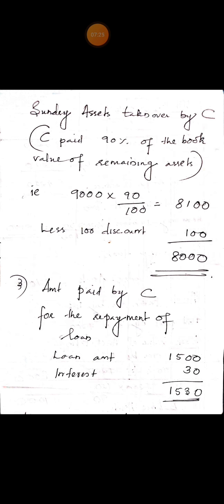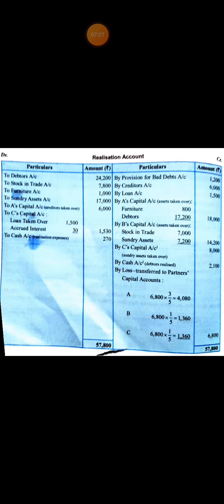External liability paid by a partner is debited to the realization account with the partner's name, to C's capital account 1,530. Last adjustment, expenses of dissolution were 270. It is assumed that dissolution expenses were borne and paid by the firm. So the amount is debited with realization account to cash account 270.